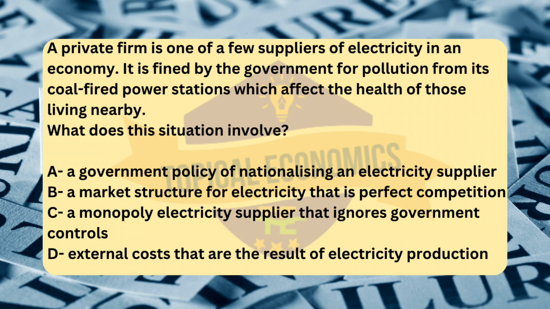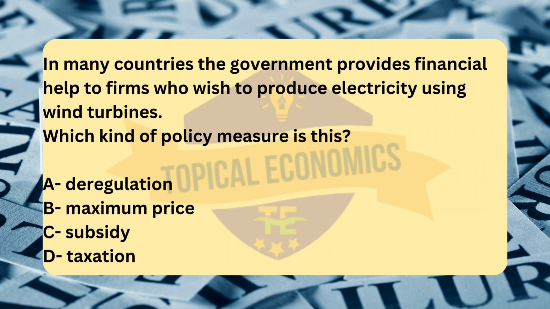Lastly, option C. A monopoly electricity supplier that ignores government controls. While the firm might be one of the few suppliers, the situation does not describe a monopoly, where there is only one supplier. Moving to question number 30.